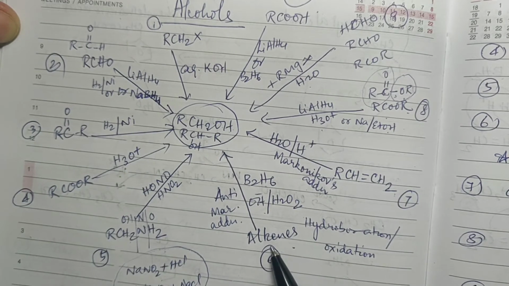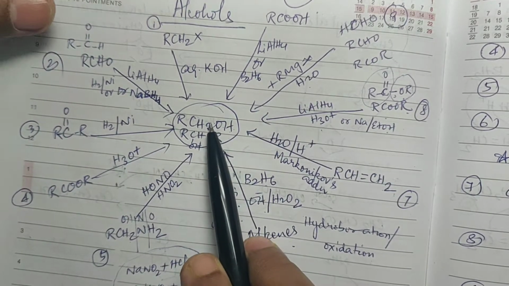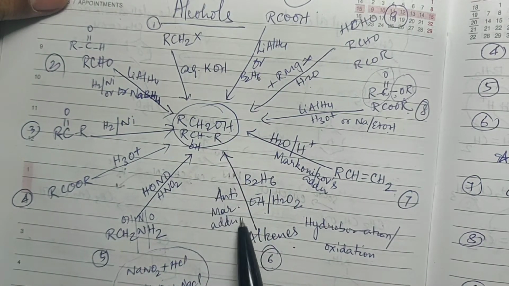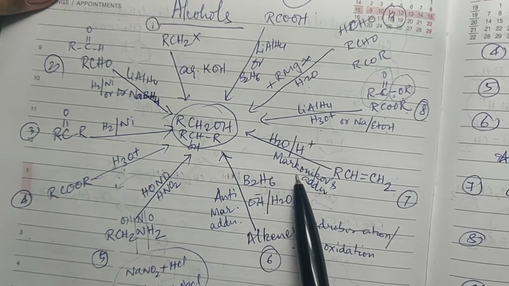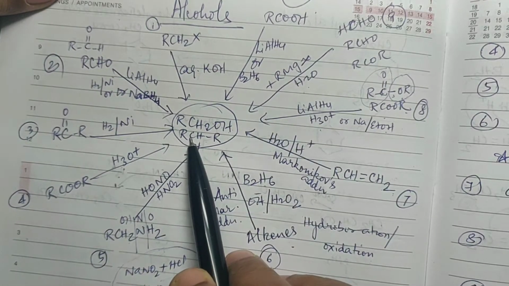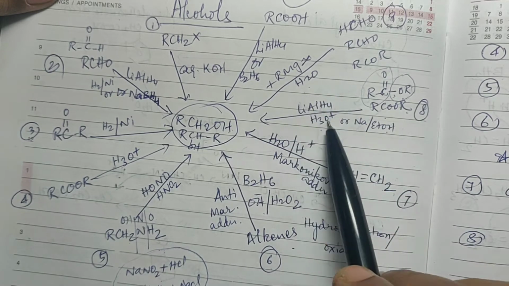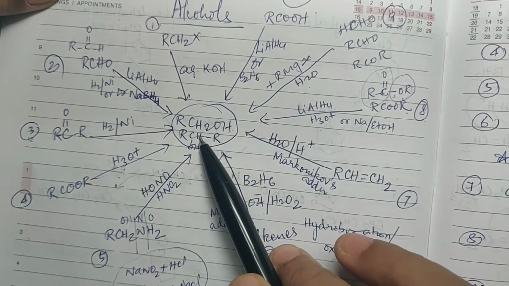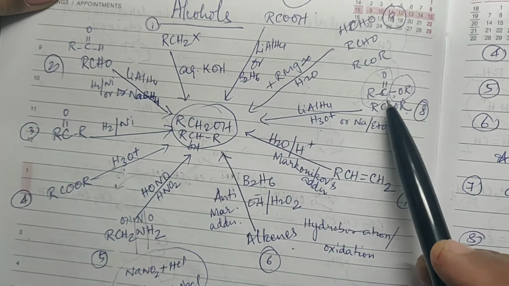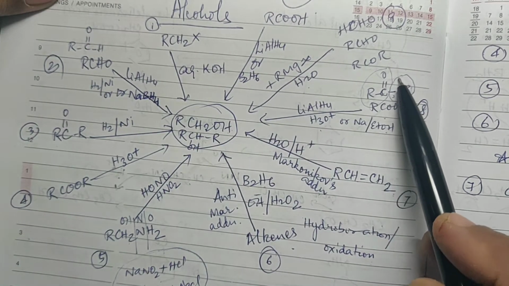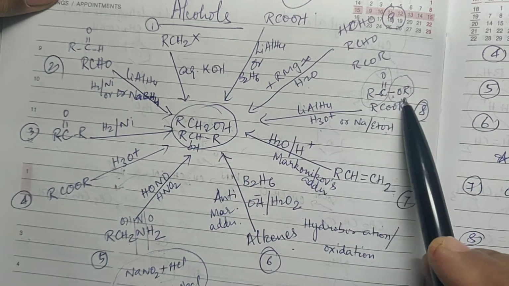Then from alkenes, if you subject it to hydroboration oxidation, you can get a primary alcohol because it follows anti-Markovnikov's addition. And if you are subjecting it to Markovnikov's addition, then you will get a secondary alcohol. Then again ester, if it is reduced, then again you can get alcohol. This RCO part will also become alcohol and this OR part will also become alcohol. So you will get two molecules of alcohol.